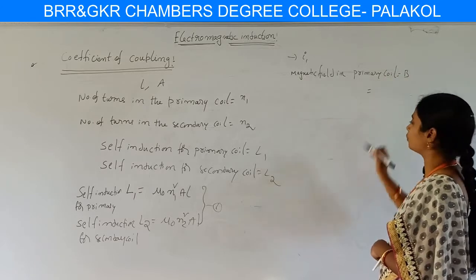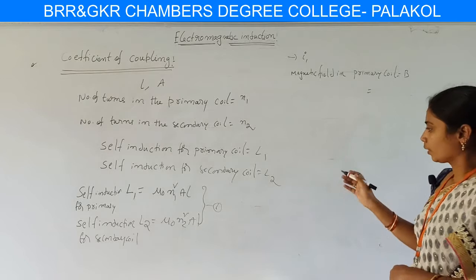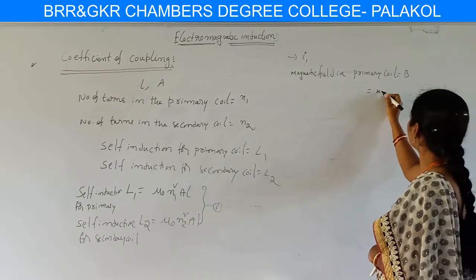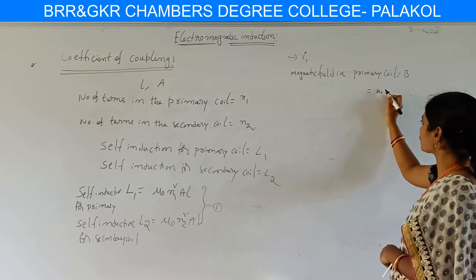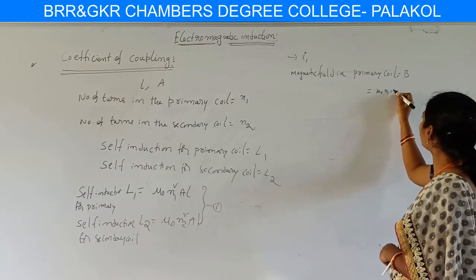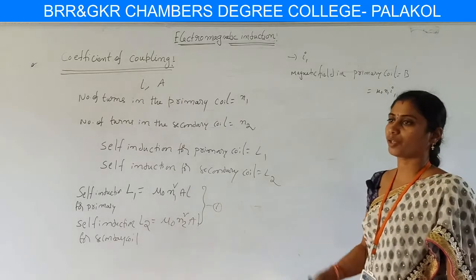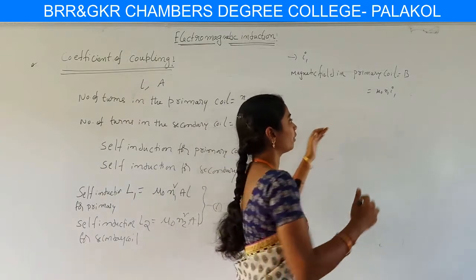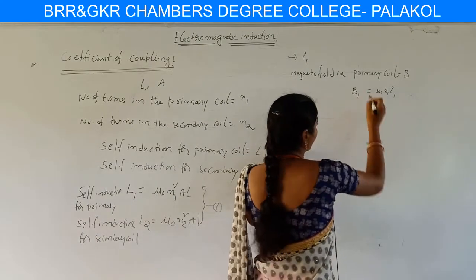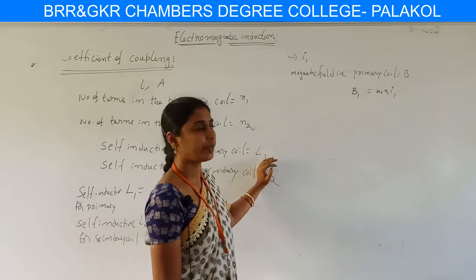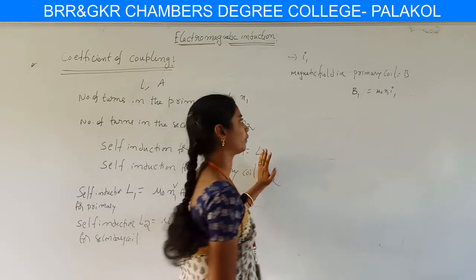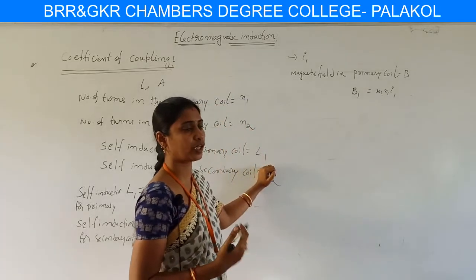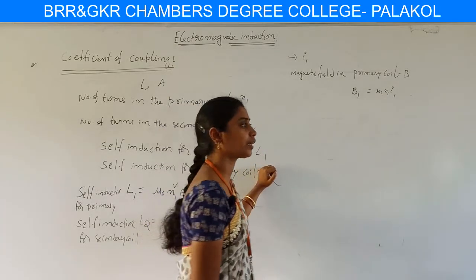Here this B value, for the primary coil, we know the formula for B is mu naught N1 into the current flowing in the coil, which for the primary is I1. Hence we can write B1 equal to mu naught N1 I1. And whenever the magnetic field is produced, magnetic flux is automatically linked in the circuit.